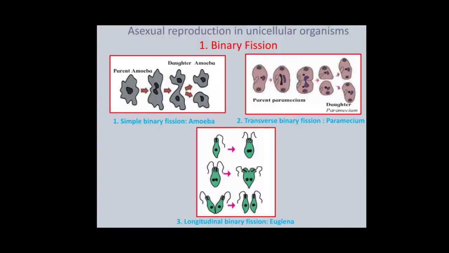Next, third diagram. Euglena undergoes longitudinal binary fission, wherein it divides vertically and two new cells are formed. The binary fission takes place in favorable condition, that is, when abundant food material is available.